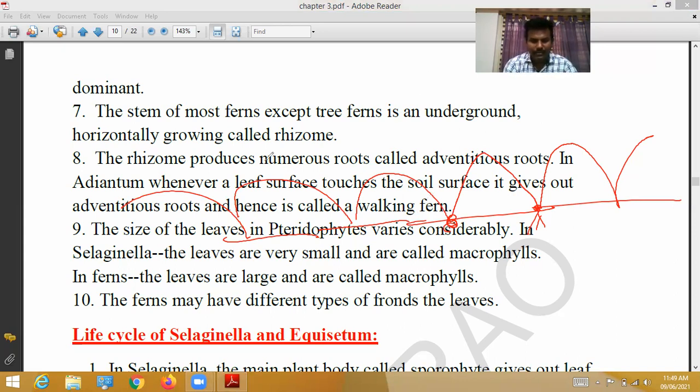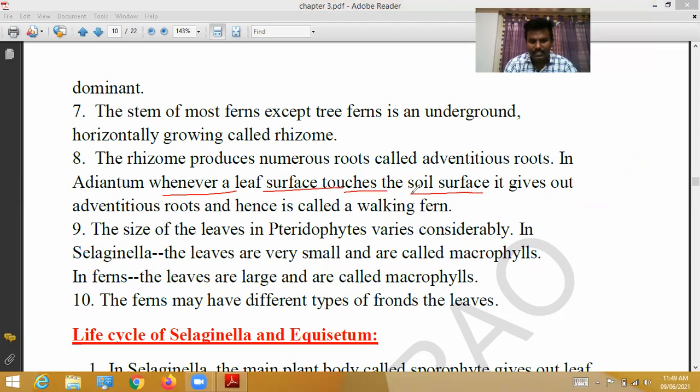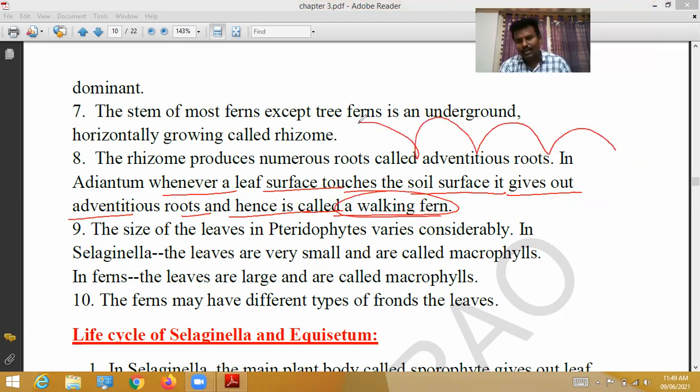In Adiantum, whenever the leaf surface touches the soil surface, it gives out adventitious roots. Hence, it is called walking fern. It continuously forms leaves above the ground and roots below the ground.